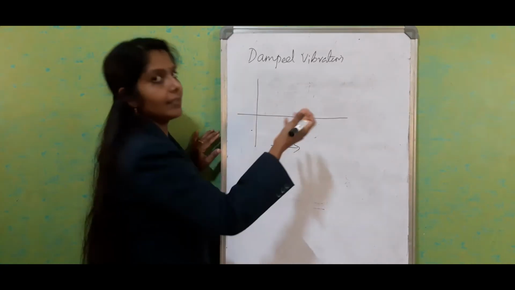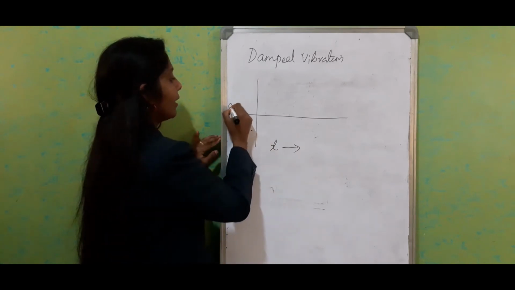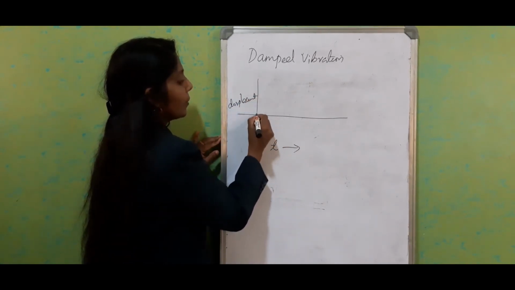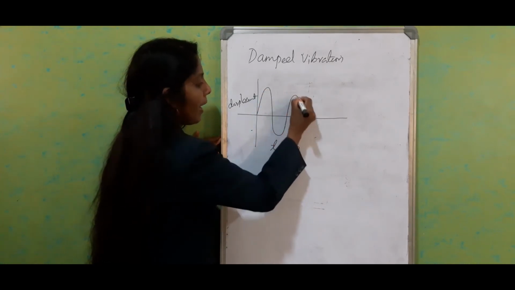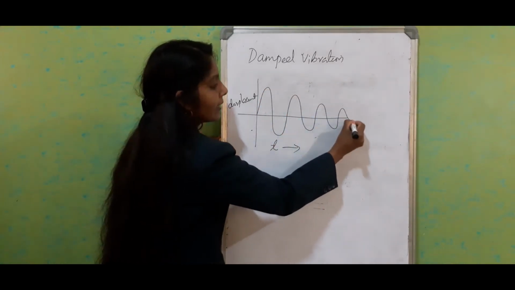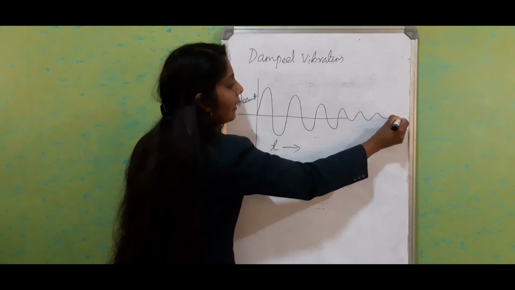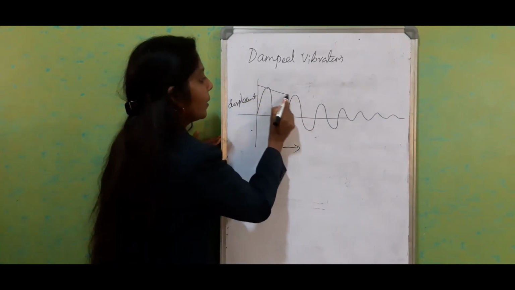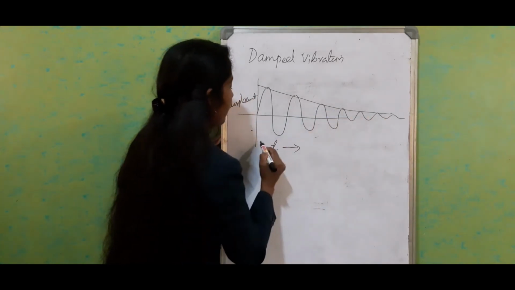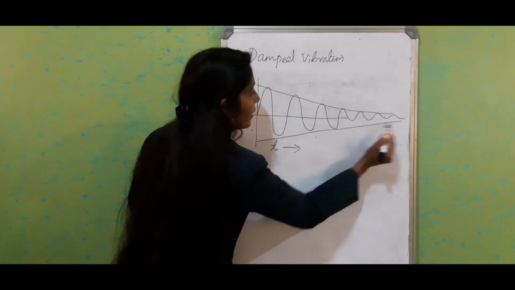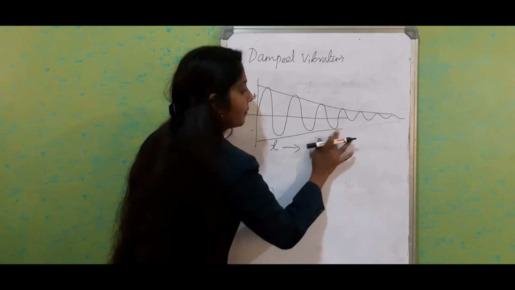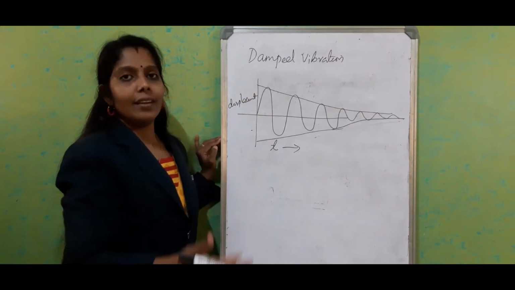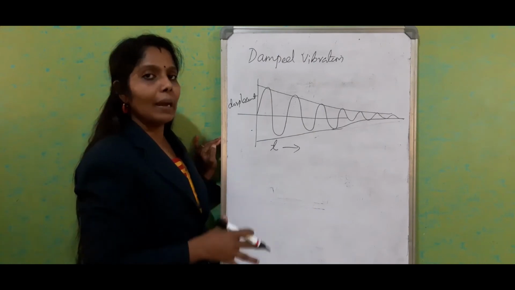With time on the x-axis and displacement on the y-axis, this is how it happens. Slowly the amplitude decreases and finally the vibration comes to rest. This is the way we represent damped vibration. It is a vibration with decreasing amplitude.